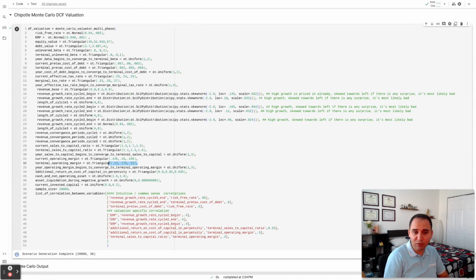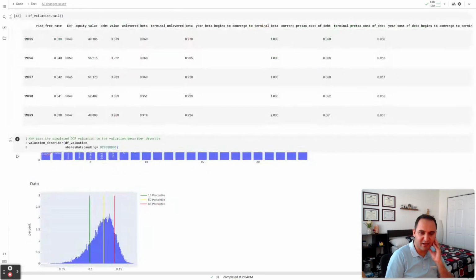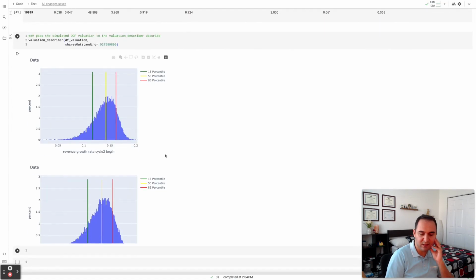For the additional return on cost of capital in perpetuity, my low estimate is 0. It means I am assuming Chipotle earns the cost of capital, but not less than that. But in my mid case, they are going to earn 2% more. And my high case is going to be 3.5. This distribution is not symmetric. It is asymmetric. There's more probability weighting on 2 or less than 2 and less probability weighting from 2 to 3.5. And we can visualize it here.